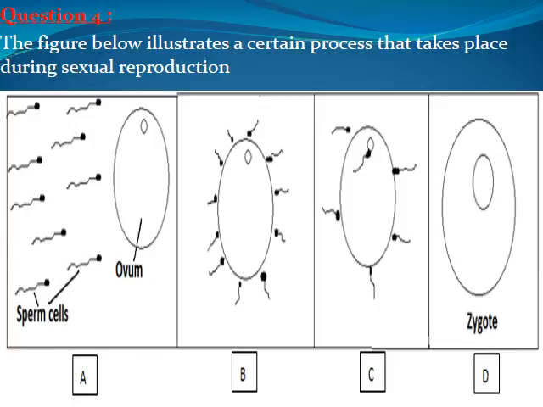Okay, the last letter, the last event. C. The nucleus of the ovum combines with the nucleus of the sperm cell to form a zygote. Okay, that's it. Thank you.